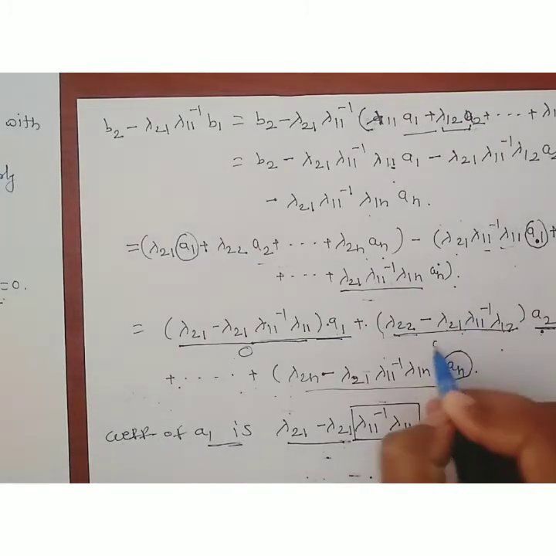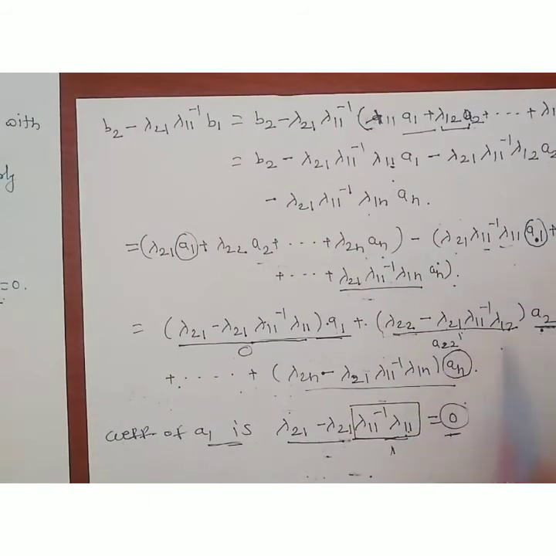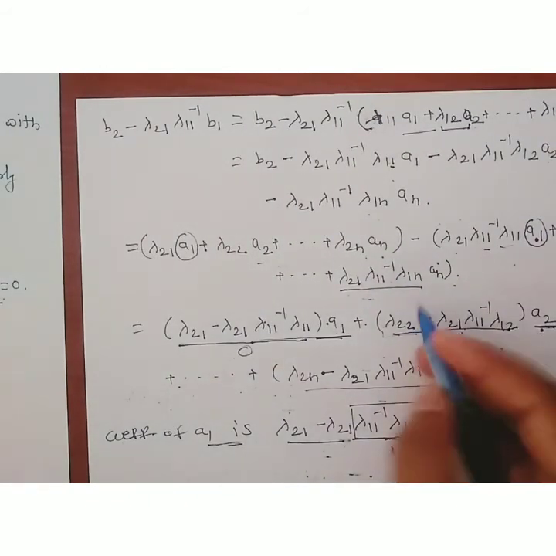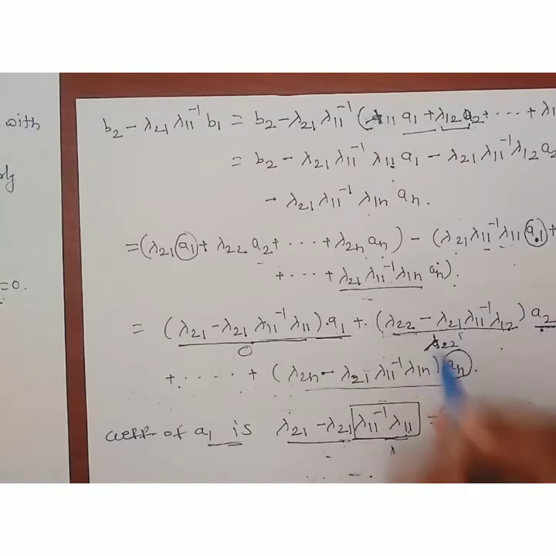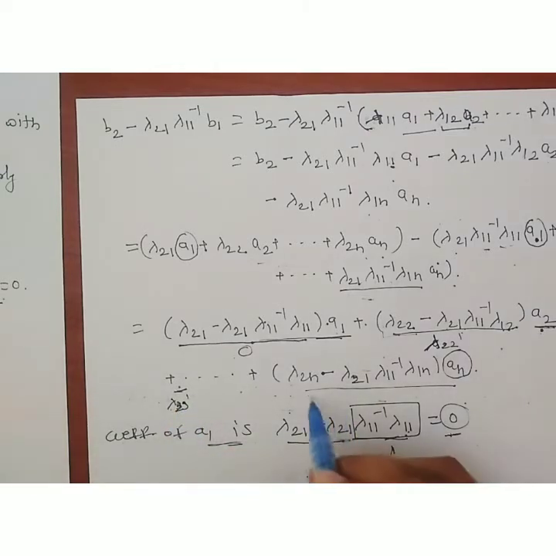Suppose this whole term is considered as lambda 22 dash. Then the next term, suppose this is considered as lambda 23 dash, and the last term, suppose this is considered as lambda 2n dash.